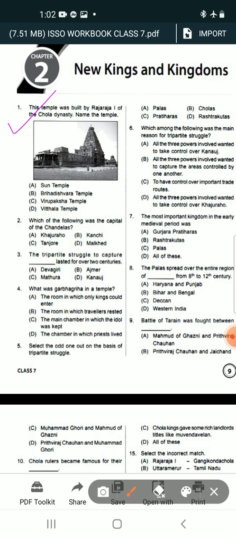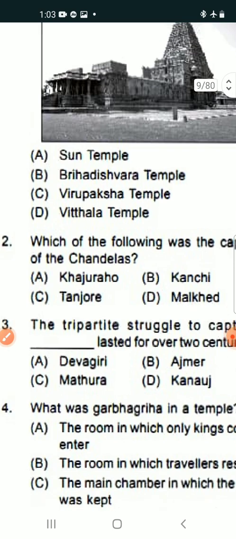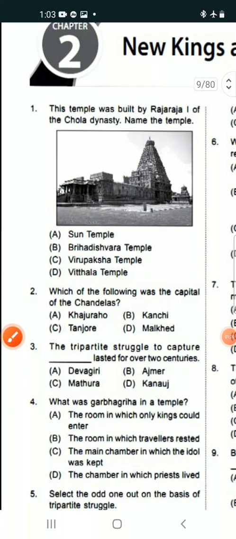Third is Viru Prakash Temple, and the last one is Vithala Temple. The correct answer is Brihadeshwara Temple. So Rajaraja I of the Chola dynasty built the temple and it was named Brihadeshwara Temple.